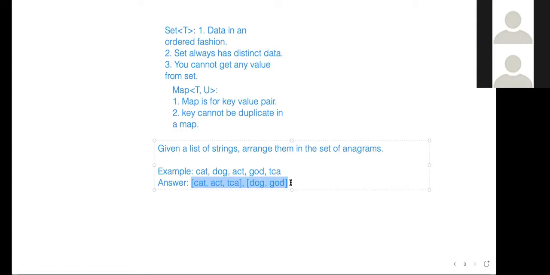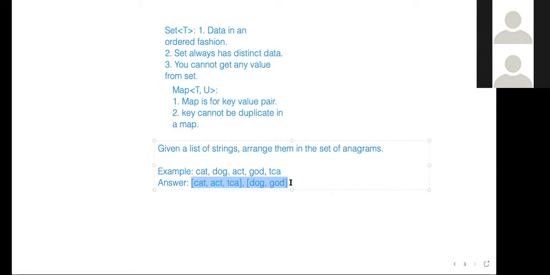Want to give it a try? If you have already solved this question, you can just tell me, okay, I've solved it. If not, let's give it a try. Yeah, we can create a dictionary or a map. What will that dictionary hold? It will hold either cat or act, only one, right? How do you know which to hold and which to add? For example, for every word we can create a dictionary. For cat, I'm going to create a dictionary: c for one, a for one, t for one, with respect to their counting, like how many letters there are in a word.